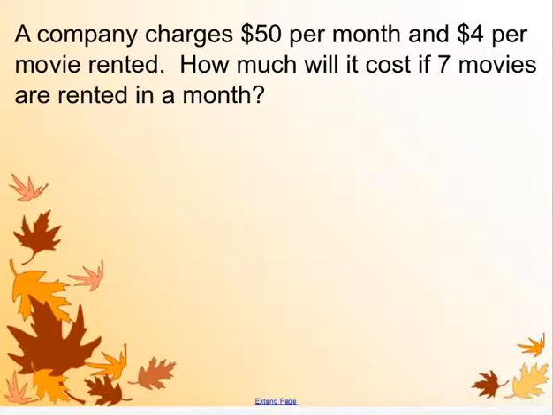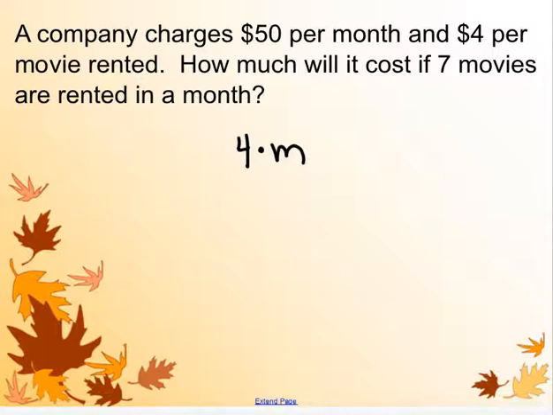A company charges $50 a month and $4 per movie rented. How much will it cost for 7 movies if they're rented within the month? With this one, it doesn't give you an algebraic expression. We have to come up with it. If we have $4 per movie, that is going to be the part that has the variable. 4 times, well, we don't know how many movies are rented in a month, so we put it as a variable. How about m?